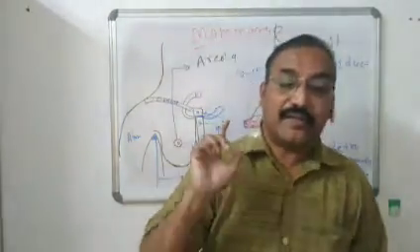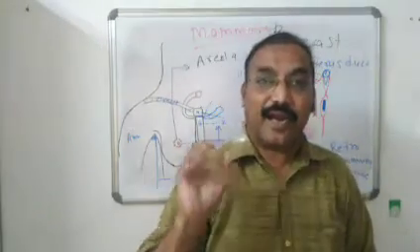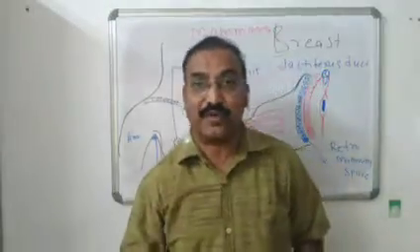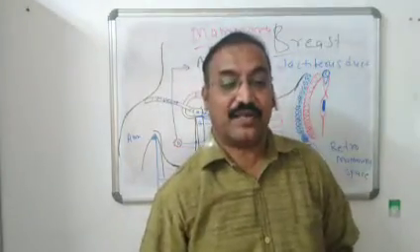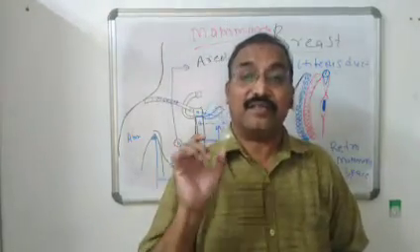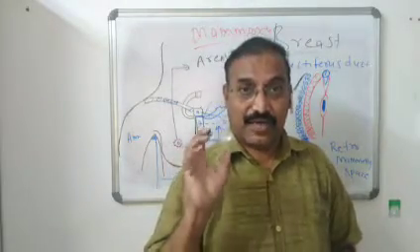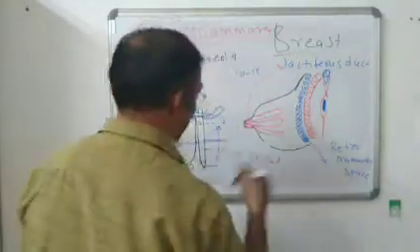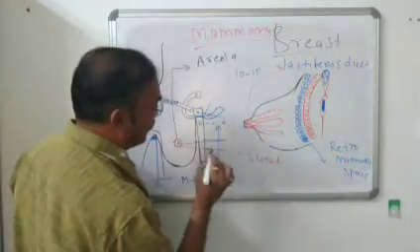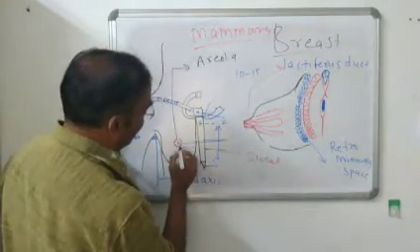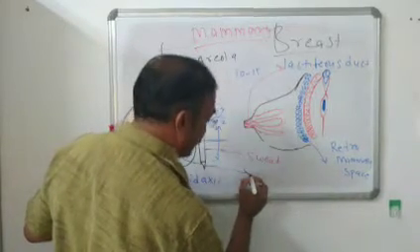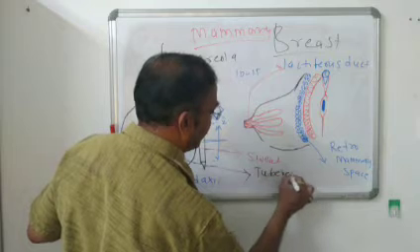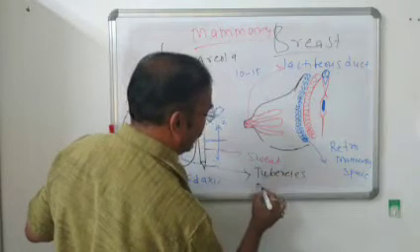Now what happens? These sweat glands enlarge during the early stage of pregnancy. That is again very important here. I repeat, early stage of pregnancy. This enlargement of sweat glands in early pregnancy has a special name: these enlarged sweat glands are called the tubercles of Montgomery.